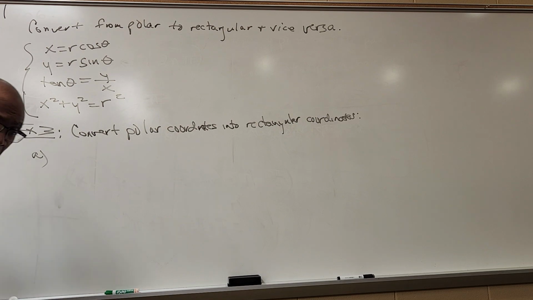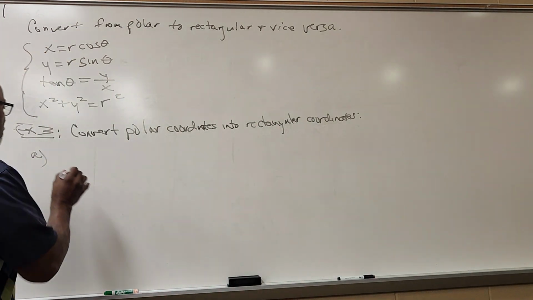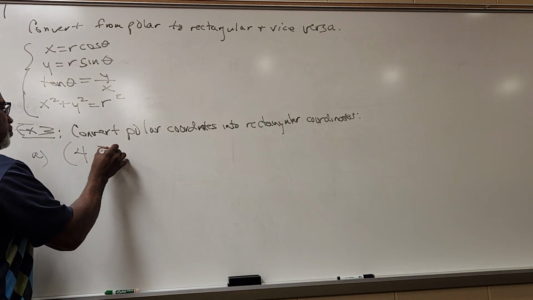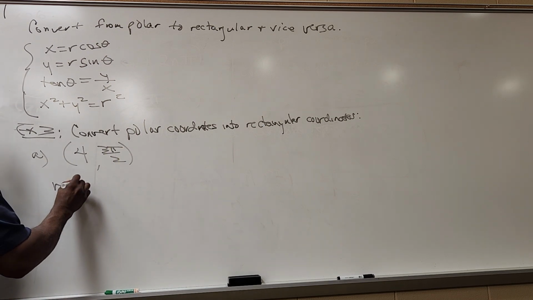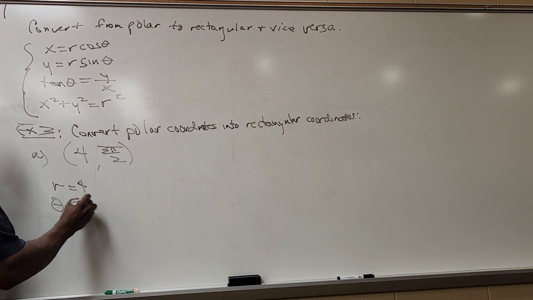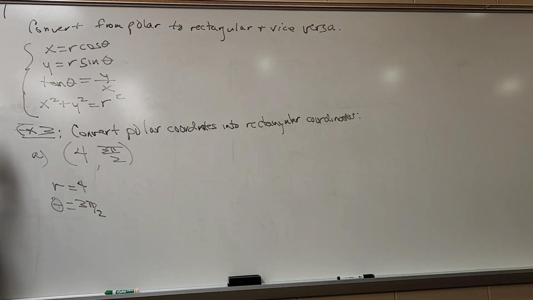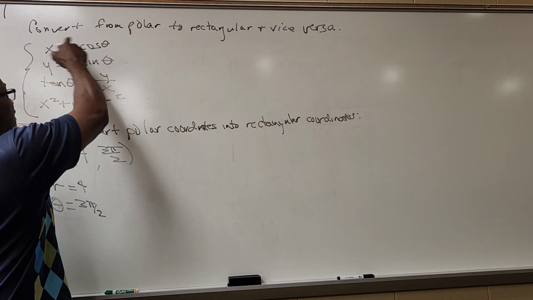So A, they give us 4, 3 pi over 2. So r is 4, and theta is 3 pi over 2. r, theta. So I want to convert that into some x, y. Well, again, I'm using these two right here.